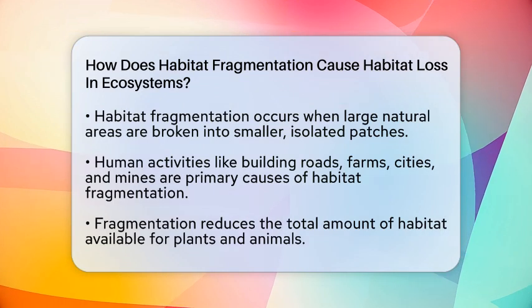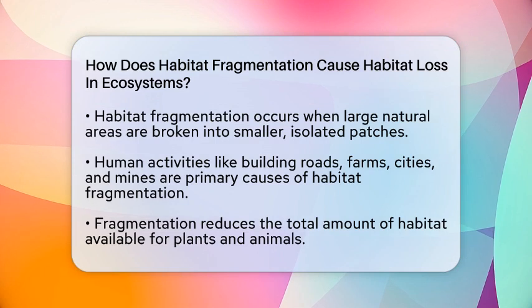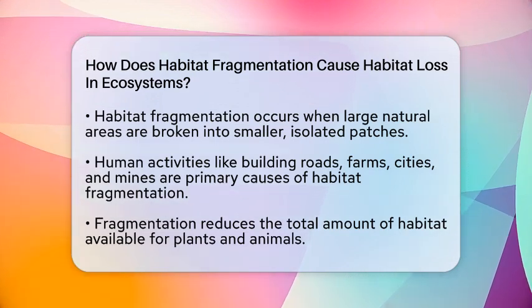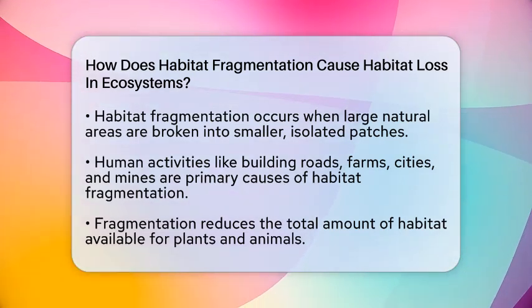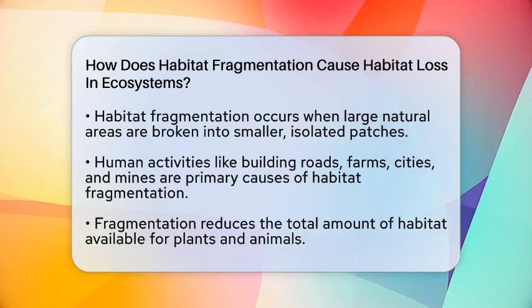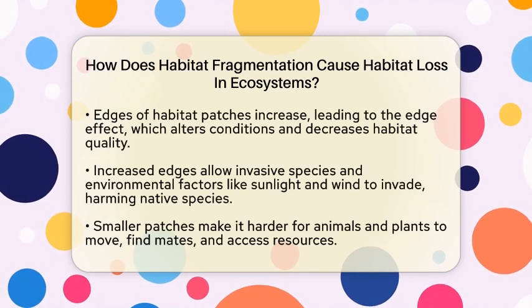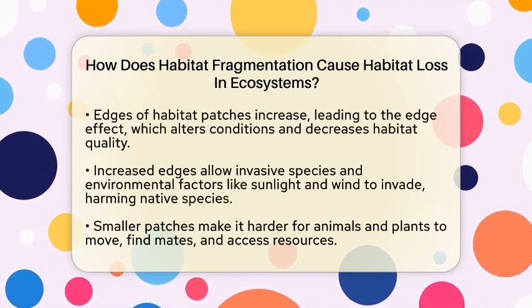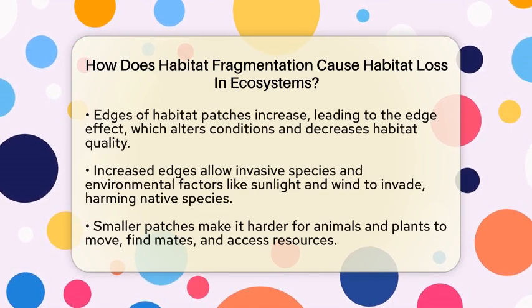When habitats are split, the edges of these patches increase. Edges are the outer parts of a habitat where conditions are different from the interior. More sunlight, wind, and invasive species can invade these edges, making the habitat less suitable for many species. This process is called edge effect. It causes the quality of the habitat to decline, even if some parts still look natural.